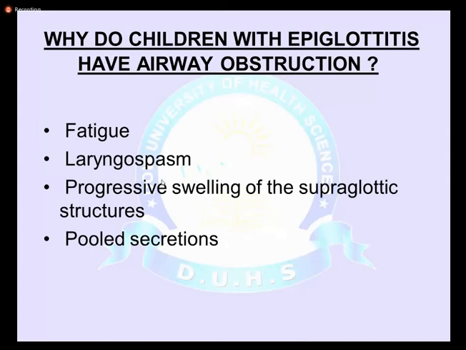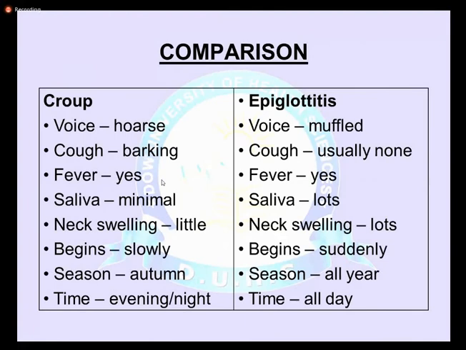These all combine. That is the secretion. First the edema, and then the spasm, plus pooled secretions. These all play a role in obstruction of the airway in case of epiglottitis.